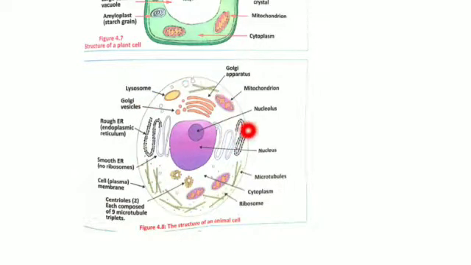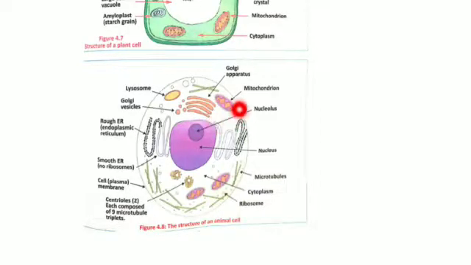You can clearly see it in this cell. Different compartments are present, for example the endoplasmic reticulum, the mitochondria, the Golgi apparatus, lysosomes, the smooth endoplasmic reticulum, ribosomes, microtubules. All these compartments are present in a cell. So in a cell, separate compartments are present for different metabolic processes. Here the example of photosynthesis and respiration is given.